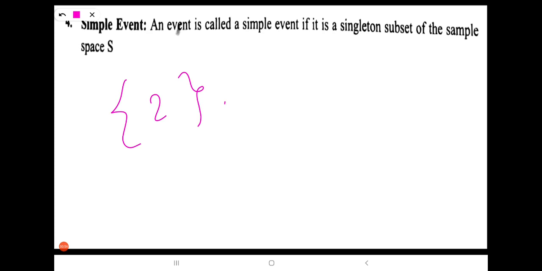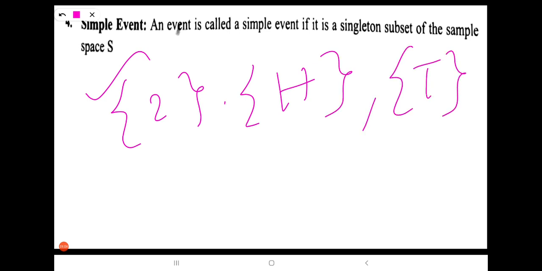So here, look at this. This set consists of only one element. This is a singleton set, and this is also a singleton set, and this is also a singleton set. All these three have only one element. Now, what is a simple event? An event that consists of only one element is called a simple event. Let us see the example.